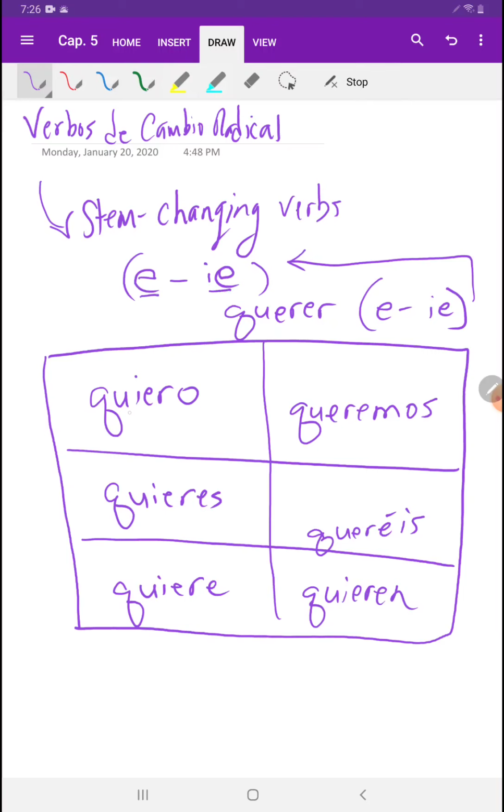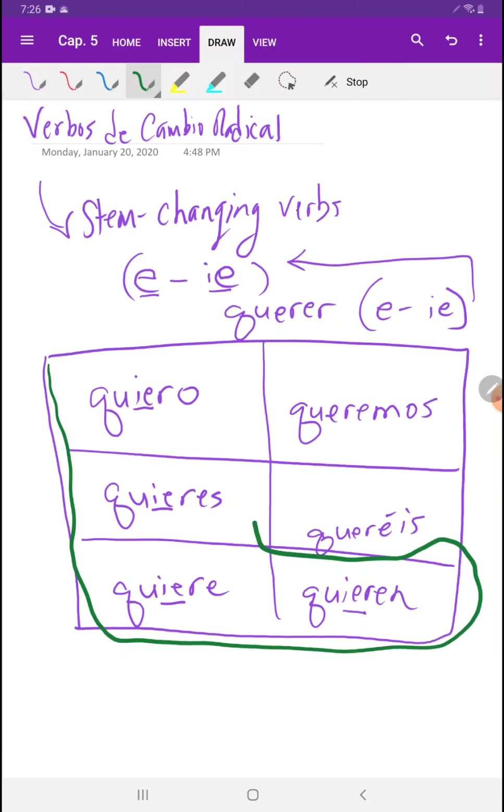from E to IE occurred right here. The E got substituted for IE on the boot part. Now you ask yourself, which is the boot part? Well, if we look here, the part that resembles the boot, that's the part where we saw the stem change occur. The E changed to IE in the yo, tú, él, ella, usted, and the ellos, ellas, ustedes form. It did not occur in these areas.